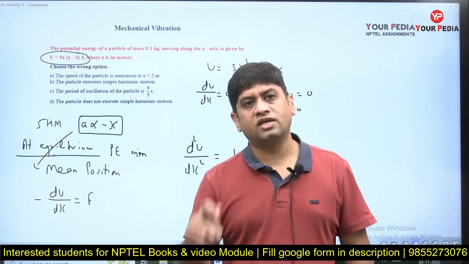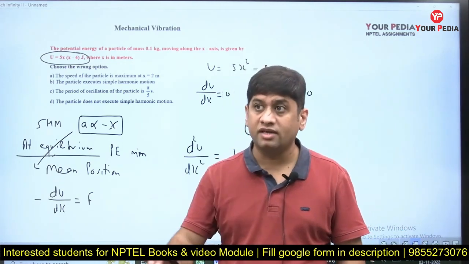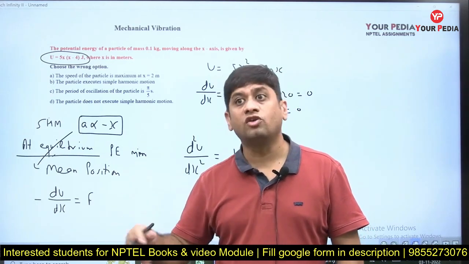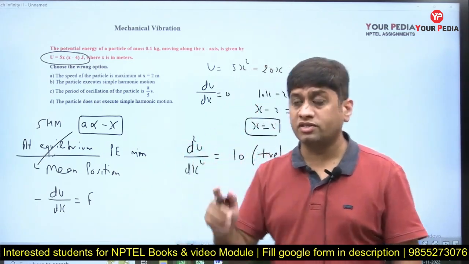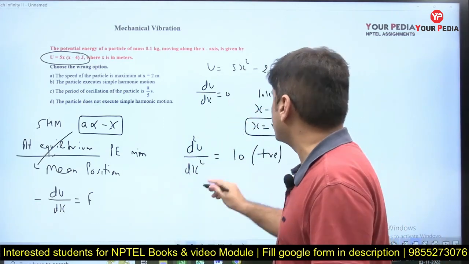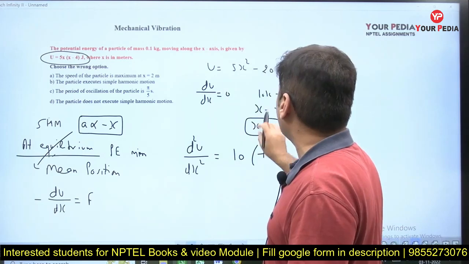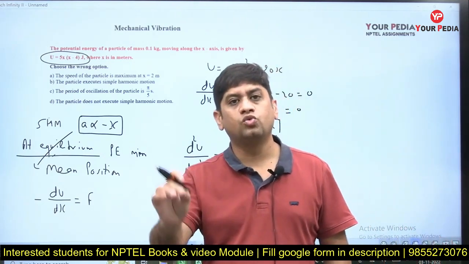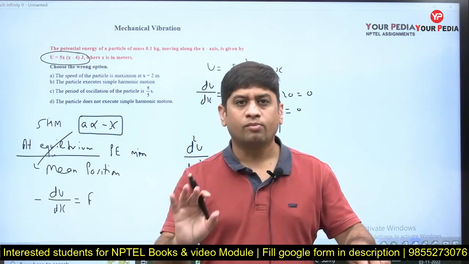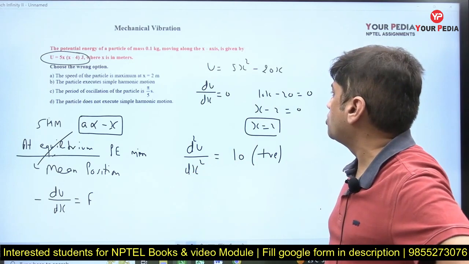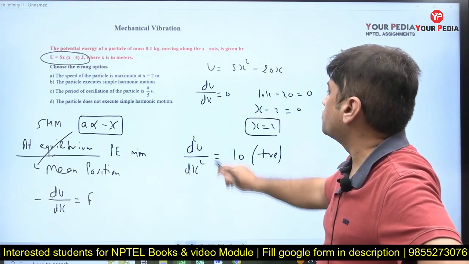So first you differentiate potential energy with respect to x and make it 0. At that point, u is either maximum or minimum. Then you double differentiate it. If the double differentiation comes positive, then u is minimum. So now we are sure this u is minimum, and the minimum value of u can be obtained at x. And what we know is, at the mean position u is minimum. At the mean position potential energy is minimum, and that is the mean position we have got.